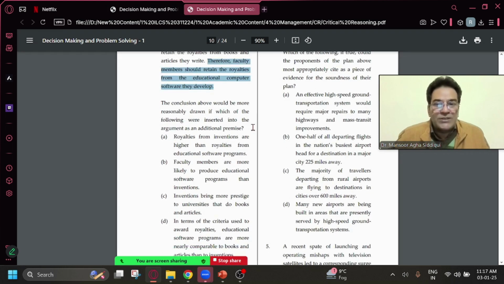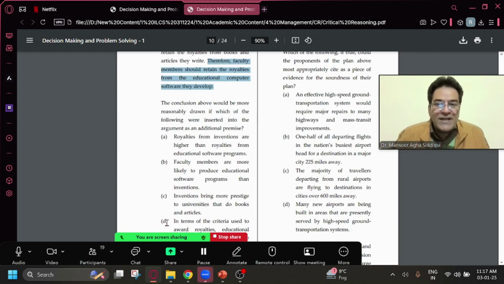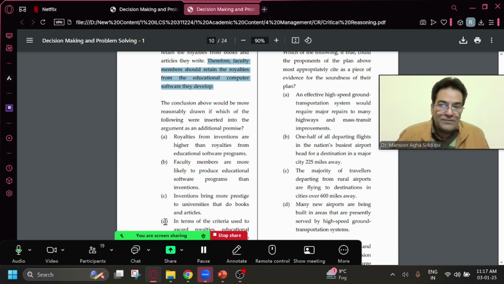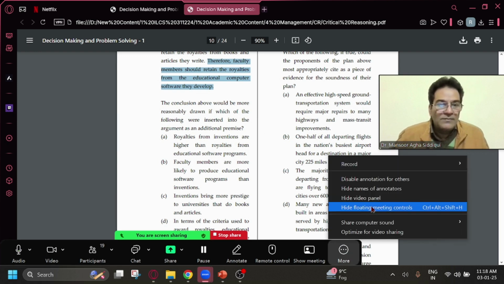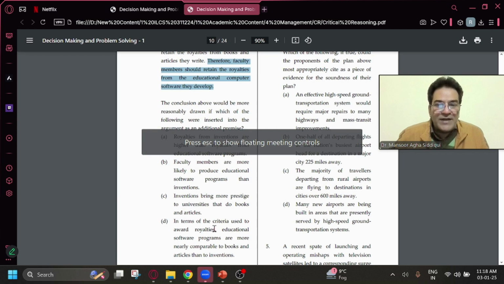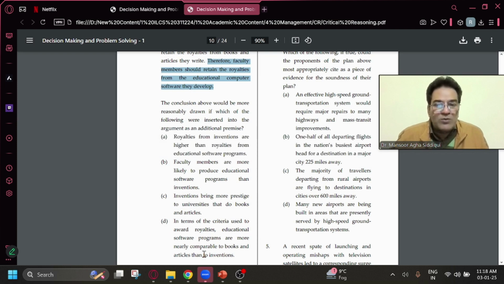When I look at answer choices, D answer choice is saying whatever the assumption is. D is saying in terms of criteria used to award royalties, educational software programs are more nearly comparable to books and articles than to inventions. But if I look at A, B, and C choices, A says royalty from inventions are higher than royalty from educational software programs.